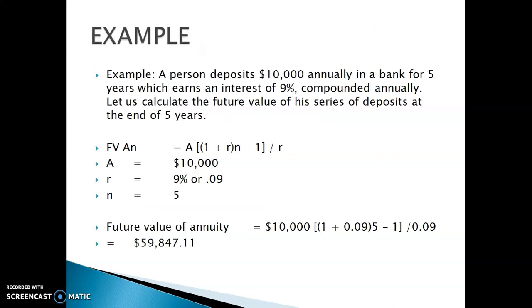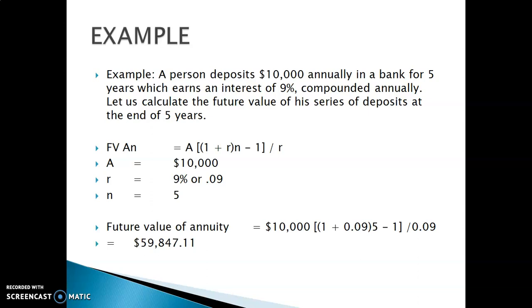For example, a person deposits rupees 10,000 annually in the bank for 5 years at an interest rate of 9%. Calculate the future value of the annuity. The annuity is 10,000 rupees, R is 9%, and N is 5.